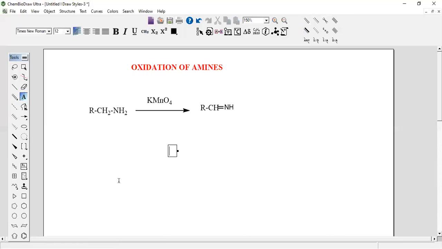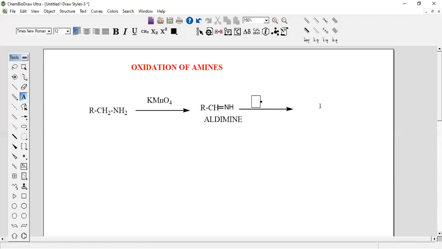That means one hydrogen from here and one hydrogen from here is lost, and it makes a double bond. This compound we generally call an aldimine. Now, on hydrolysis in acidic medium, can you expect what the compound may be?